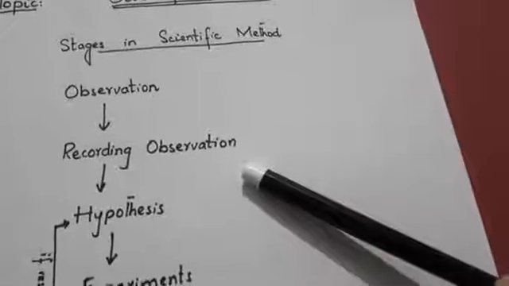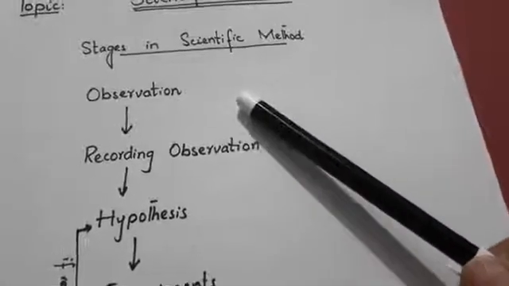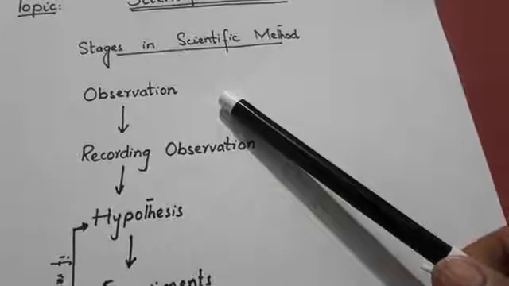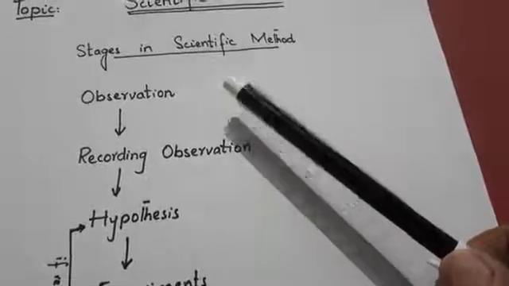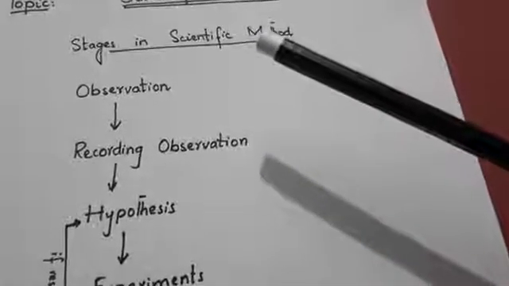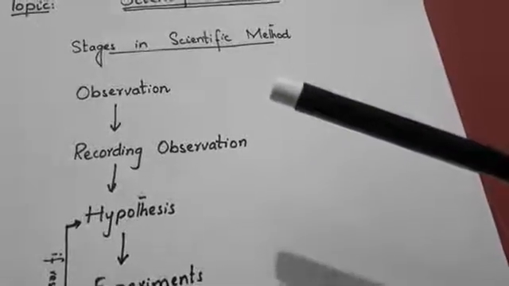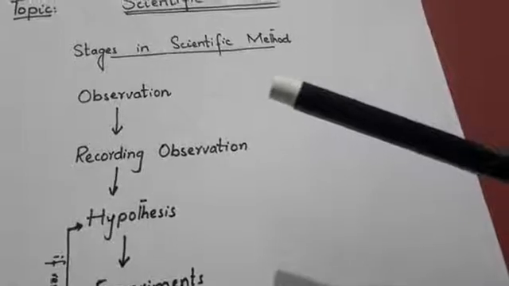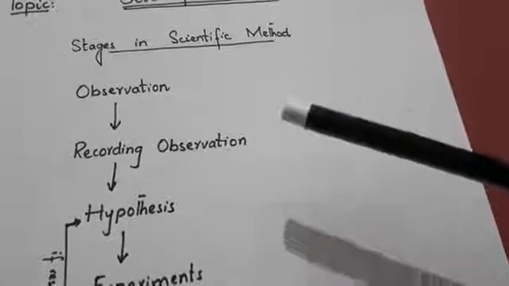Here I can give you an example. For example, if we observe that shadows are formed when objects block the light, that is our first observation: shadows are cast when objects block the light. Like you can see this shadow of the pen on the page, that means there is a solid object that blocks the light from reaching the page.